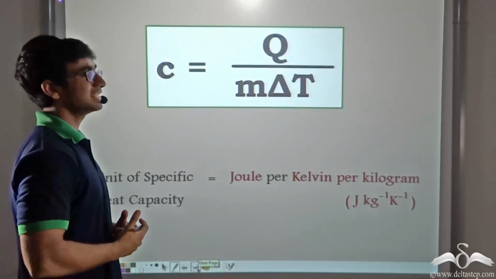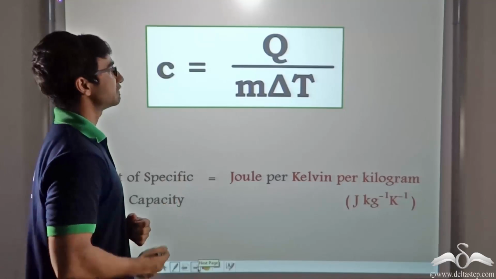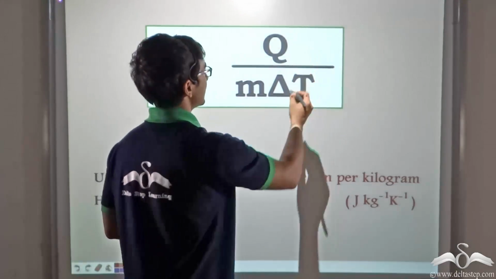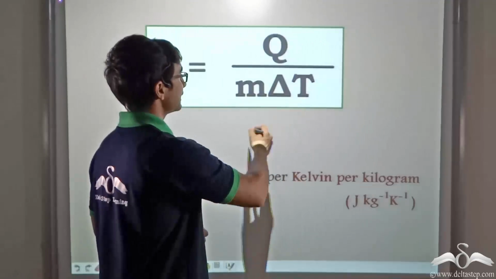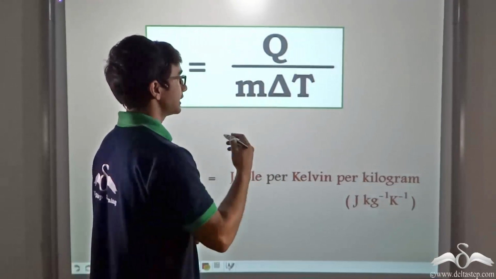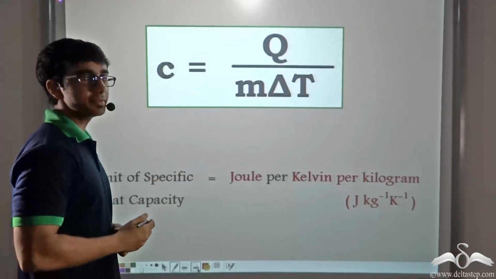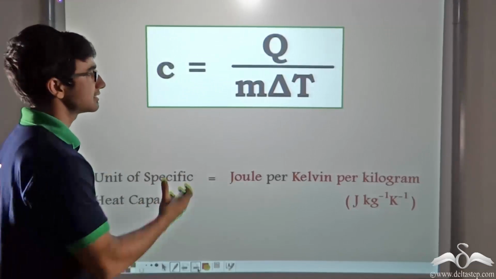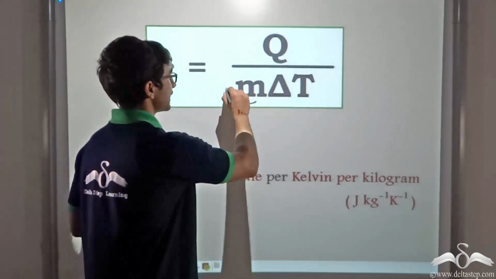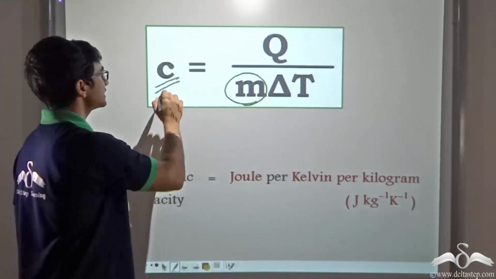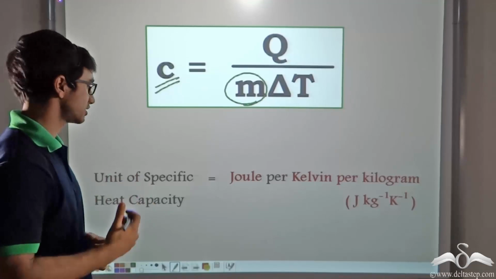So how can we define specific heat capacity scientifically? It can be defined as Q, that is the amount of heat energy absorbed or released, divided by the mass of that body times the difference in temperature. So as you can see, a new factor, that is the mass, has been incorporated. The incorporation of this factor makes this quantity, the specific heat capacity, independent of mass.